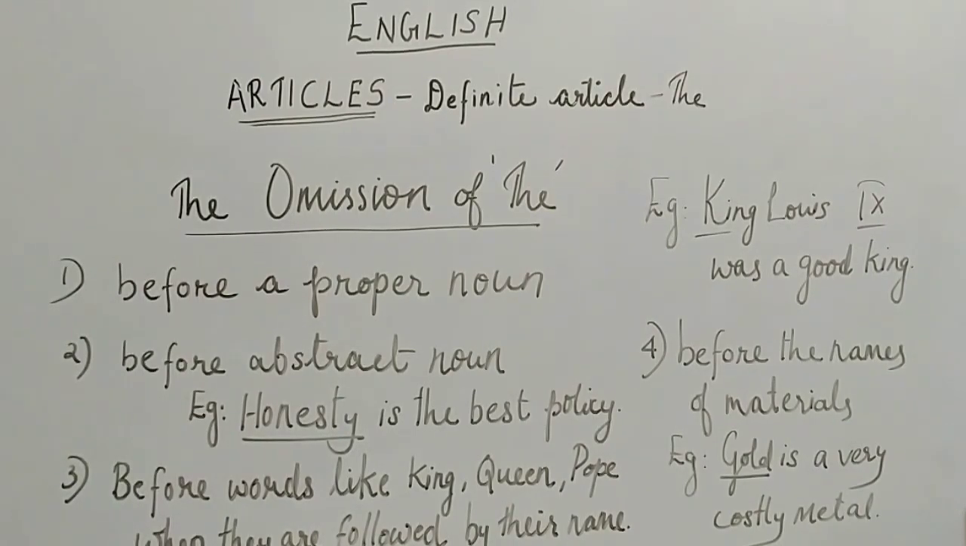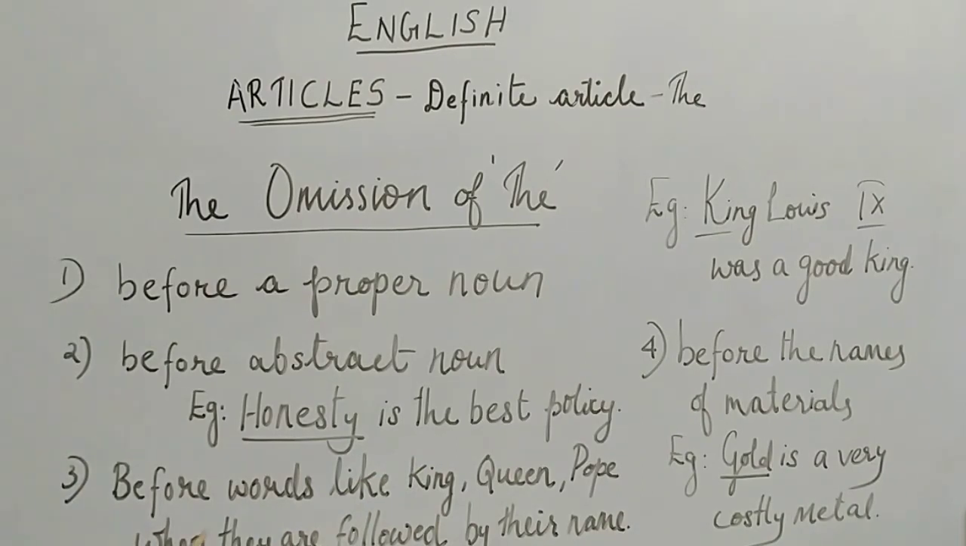Okay, so before a proper noun, we should not use which article? Definite article or any articles. Then the next point is before an abstract noun. Here is an example: honesty is the best policy. Here the abstract noun is honesty, so there is no need to use the honesty. Okay, honesty is the best policy.